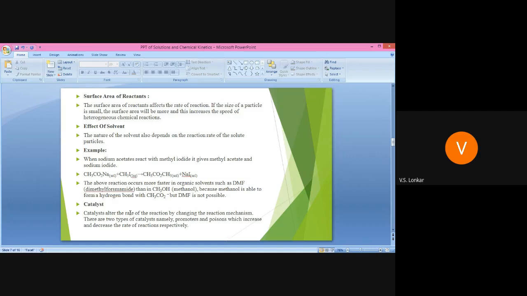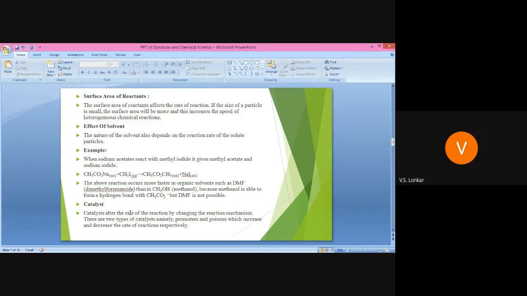The nature of the solvent also affects the reaction rate of the solute particles, because there are different types of solvent which affect the rate of reaction. For example, benzene, ether, DMF, dimethyl sulfoxide. These are very different solvents which affect the rate of reaction also. There is one example showing the effect of solvent.